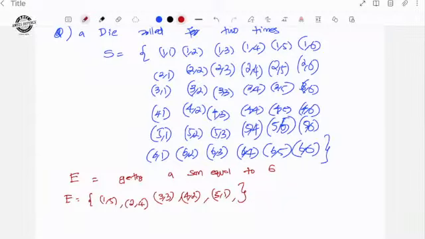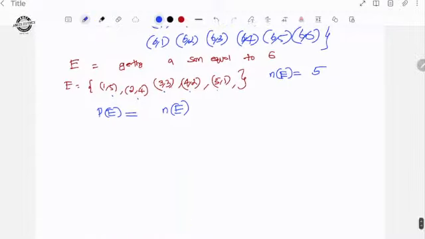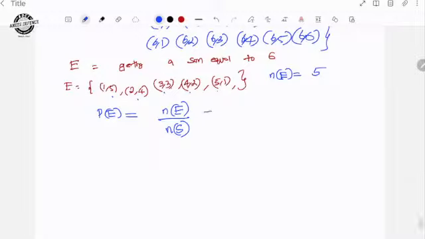What is the event? Getting a sum equal to 6. So in our event, how many members? Number of elements in the event is equal to 1,5; 2,4; 3,3; 4,2; 5,1. That is 5. Number of favorable outcomes is 5. So what is the probability? Probability of the event is number of favorable outcomes divided by total number of possible outcomes. So it will become 5 out of 36.